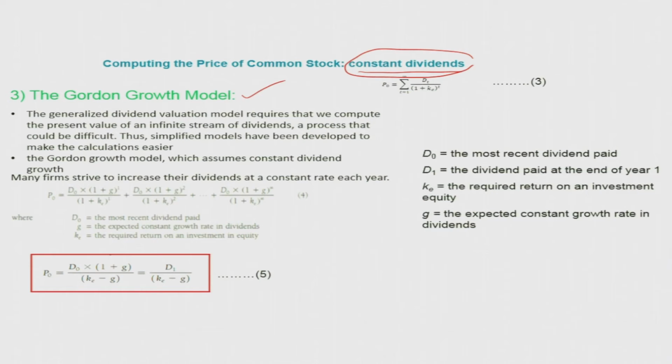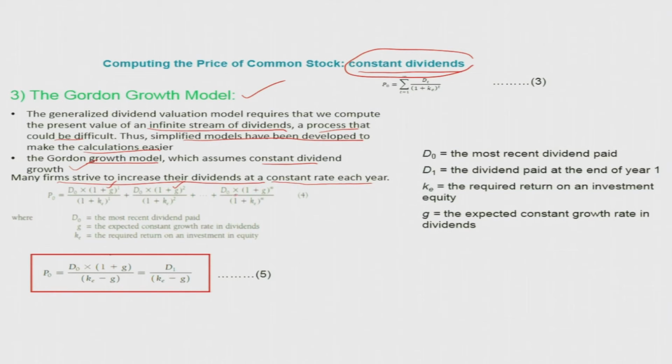This is a generalized dividend valuation model that requires us to compute the present value of an infinite stream of dividends, a process that could be difficult. Thus a simplified model has been developed to make the calculation easier. The Gordon growth model assumes a constant dividend growth. As I already mentioned, many firms try to increase their dividends at a constant rate each year.